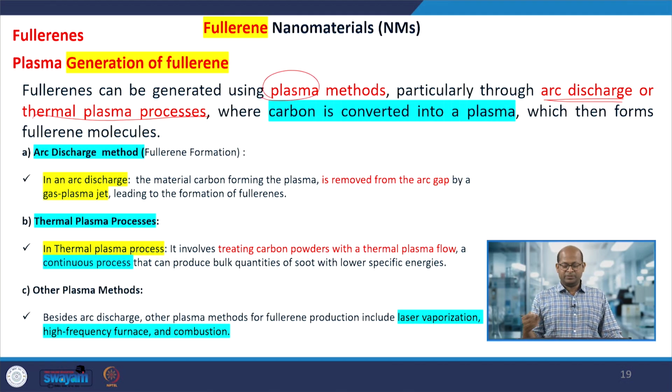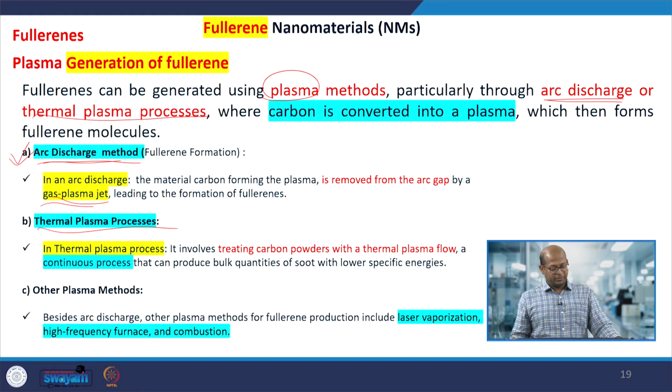Then the plasma is deposited on a particular cold surface, and that way we can generate the fullerenes. Here the various methods, arc discharge method and thermal plasma process, we discussed in our previous lectures also. In these methods, an electric arc is developed, and in that arc or discharge plasma of carbons, the formation happens, and it is deposited and separated by using a gas plasma jet, and the fullerenes are collected.